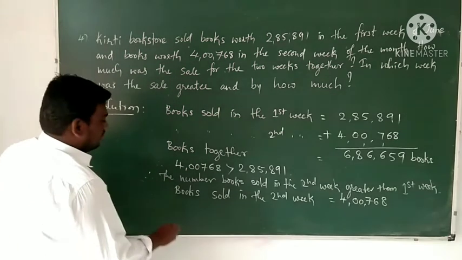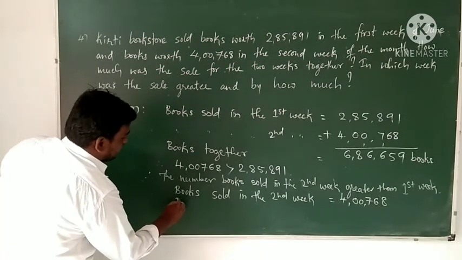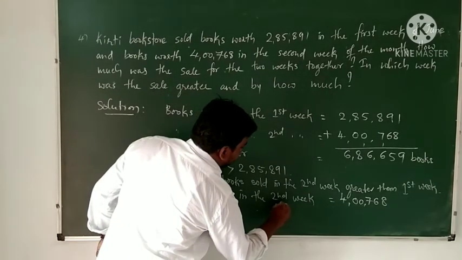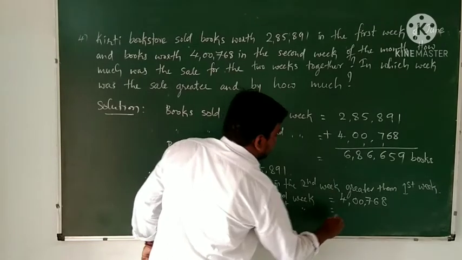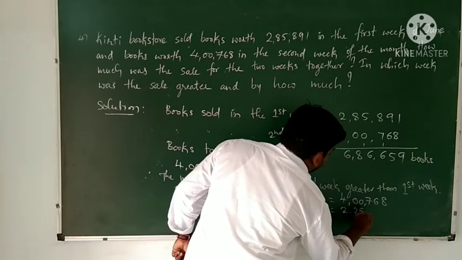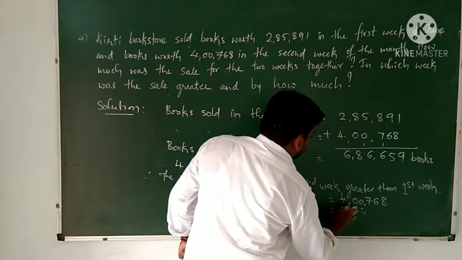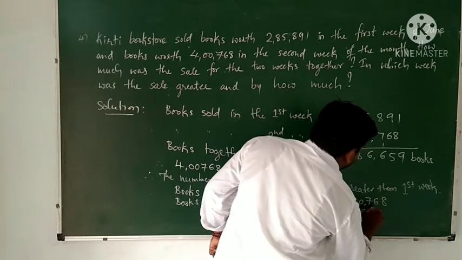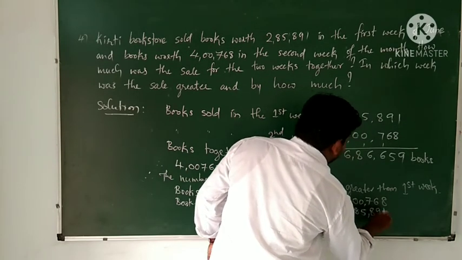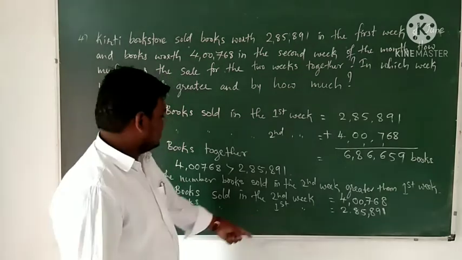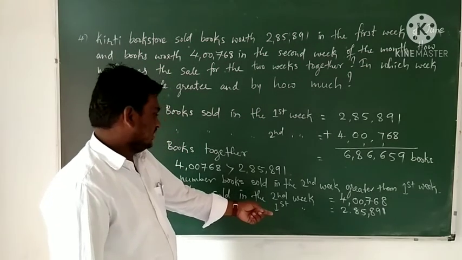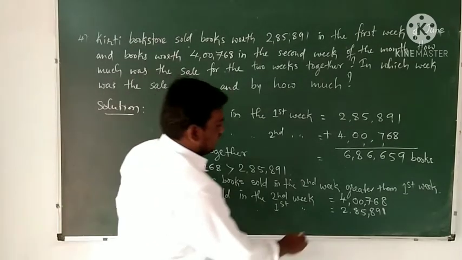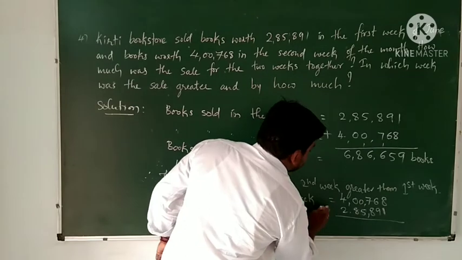Then books sold in the first week, that is 2,85,891. Here how much more means we are subtracting, we are finding the difference, and that difference gives the more number of books sold in the second week.